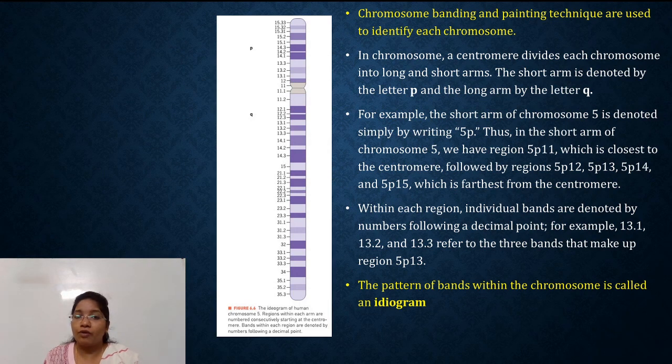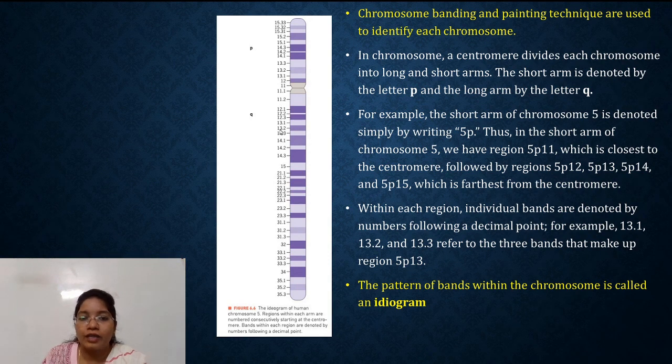Now within each region there are individual bands, such as in 11, there is 11.1, 11.2. These are different bands. This is a separate band, this is a separate band. In this way, within each region there are individual bands, and these bands are denoted by numbers following a decimal point.